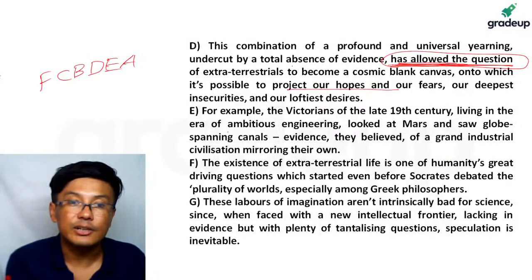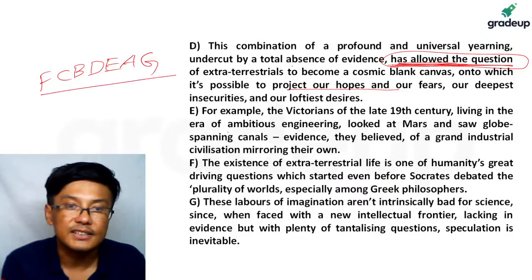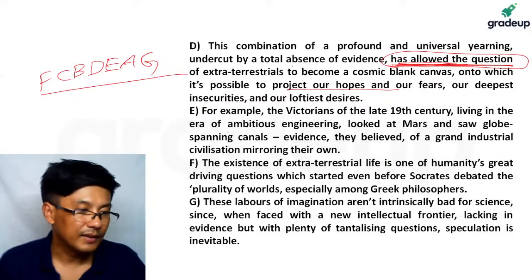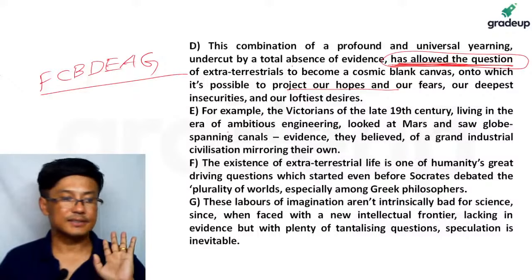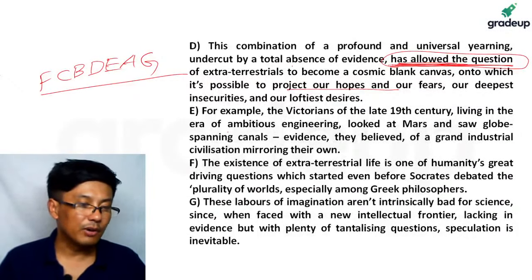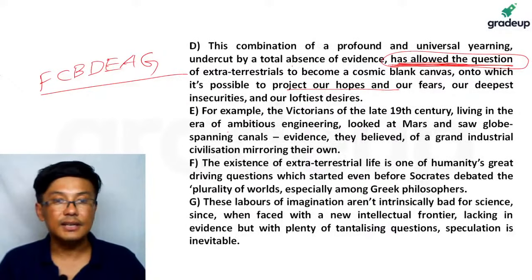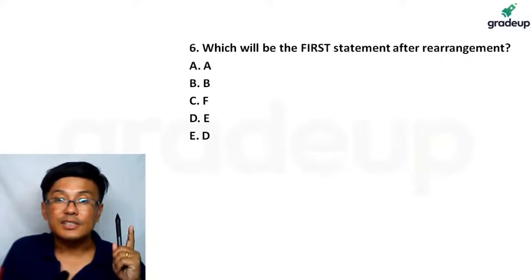So the correct sequence is F, C, B, D, E, A, G. Now if you notice, this is not at all easy. It is quite tricky. The sequence is this. Right, FCBDEAG is the sequence. So, Karan Pawar, correct. So the answer is FCBDEAG. Now you can answer the questions very easily.